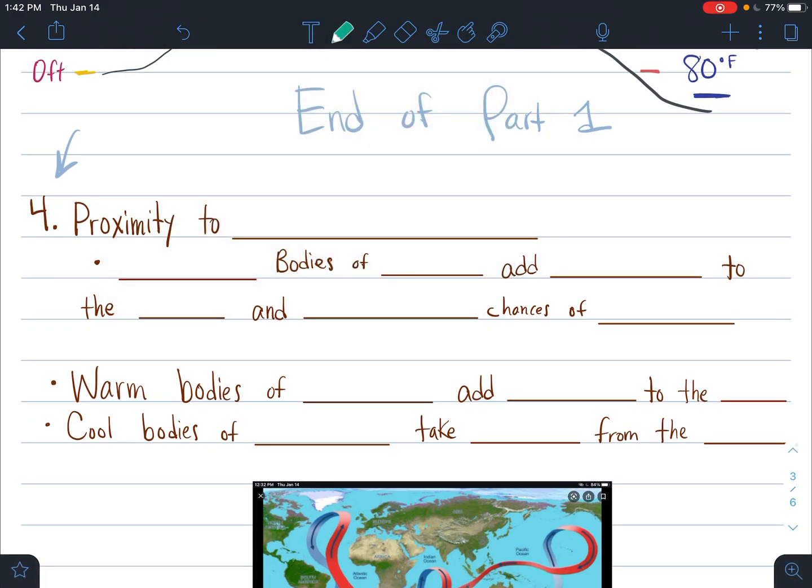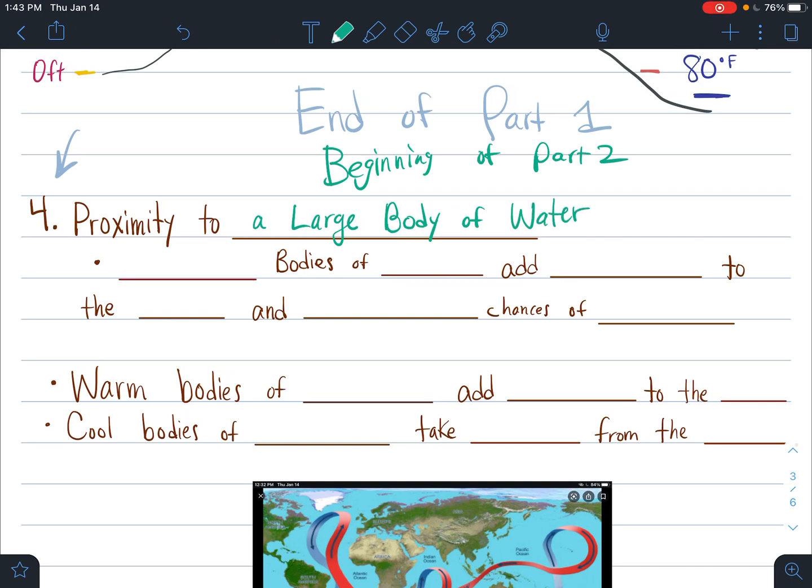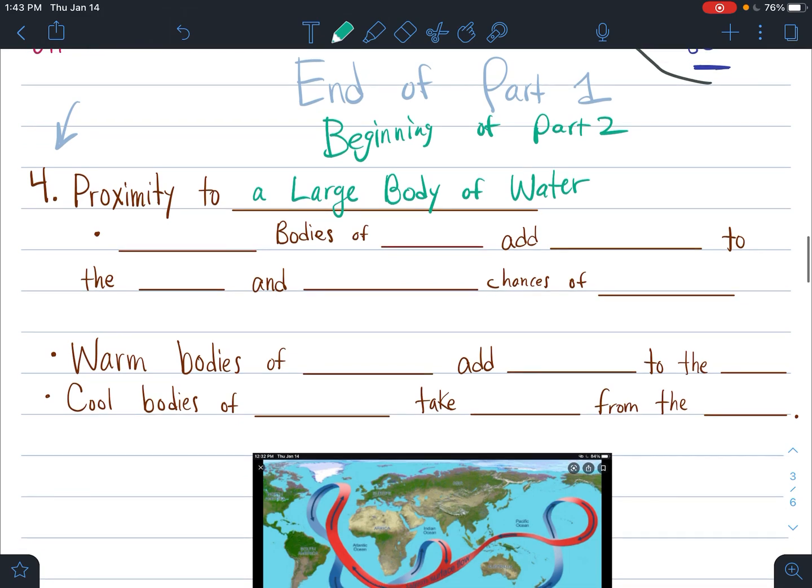So part 2, well, this is now the beginning of part 2. Here we go. Number 4. Number 4 is your proximity to a large body of water. Proximity to a large body of water. Okay, so we need to explain this, so you can see that we're going to write a few things before we really jump into understanding how this works. Let me draw a line here to help bring the attention away from that little title thing.